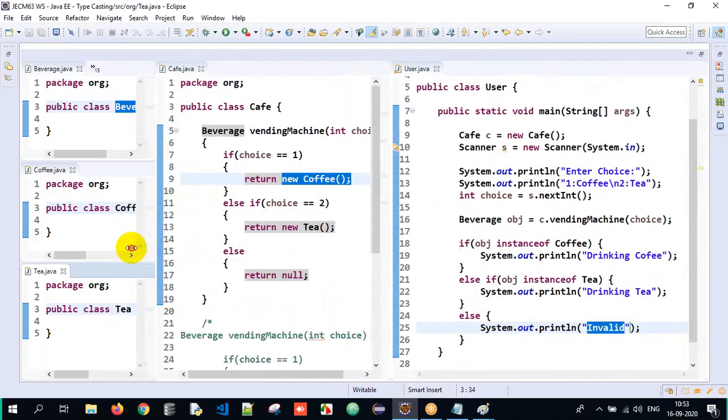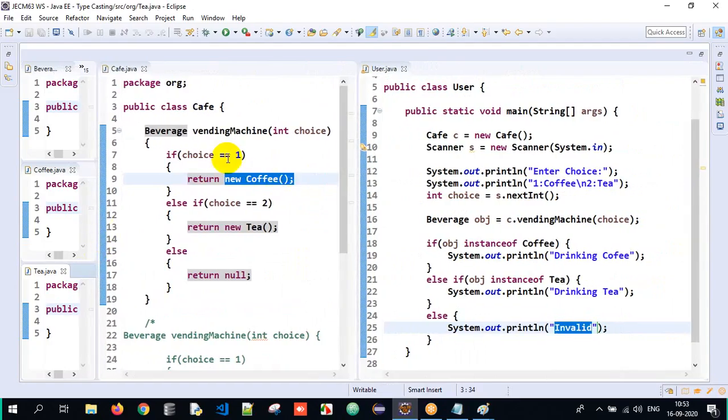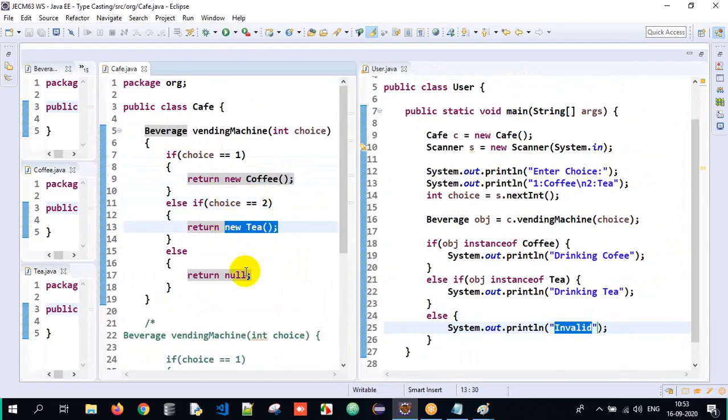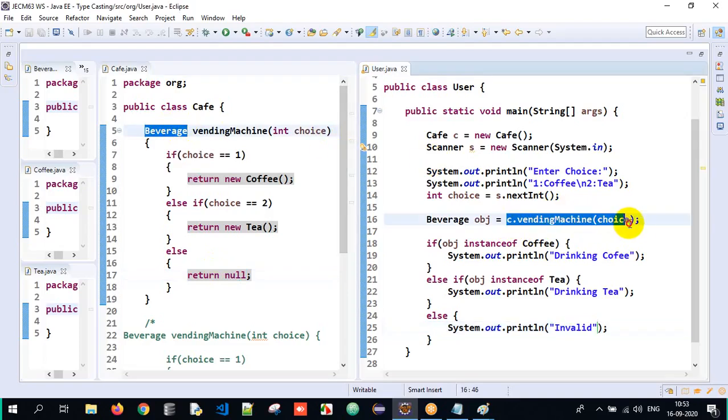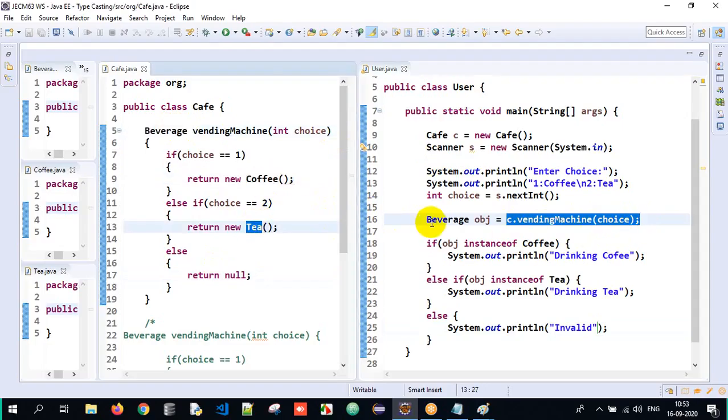Now, if you go to a cafe, there is a possibility: if it is 1, you are ordering coffee. If it is 2, you are ordering tea. If it is apart from that, it's null. So I want a generalized return type, no? So it is beverage here. Once you tell the vending machine, it might return coffee also, tea also. Again, I want a generalized return type.